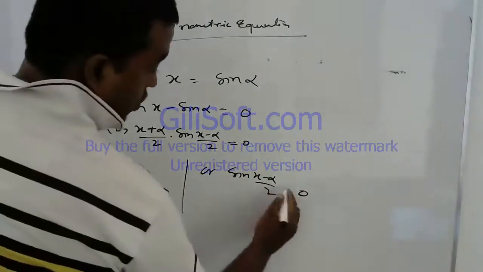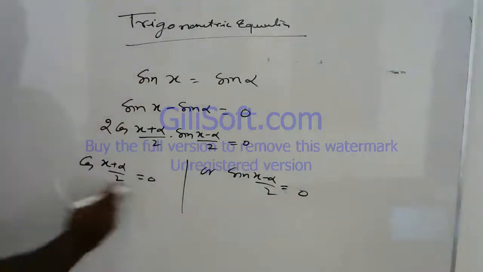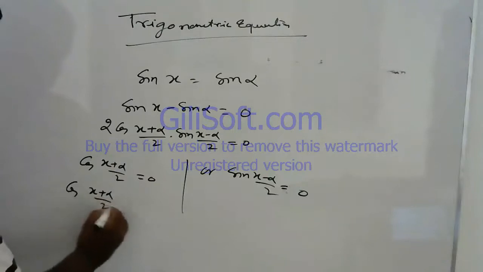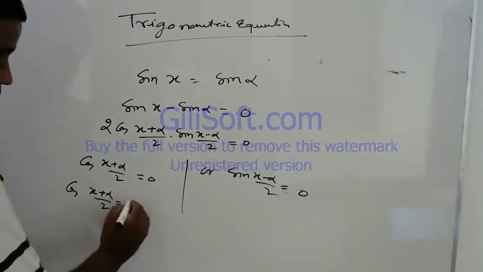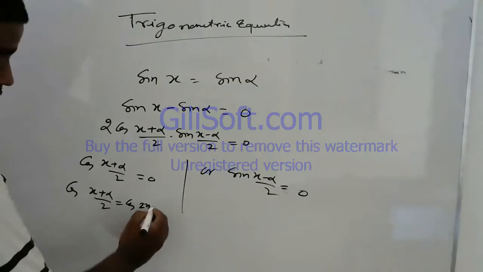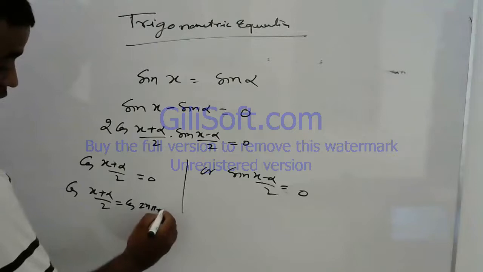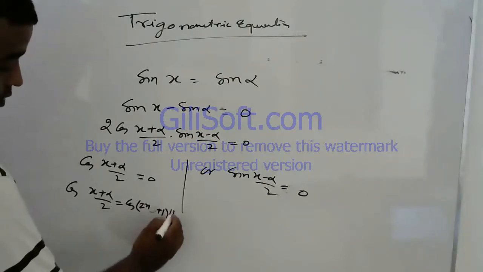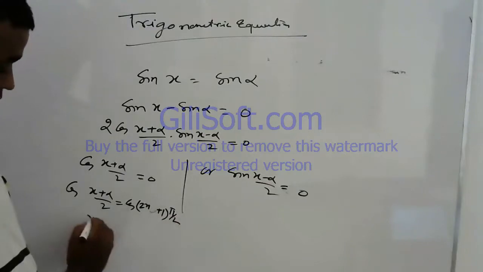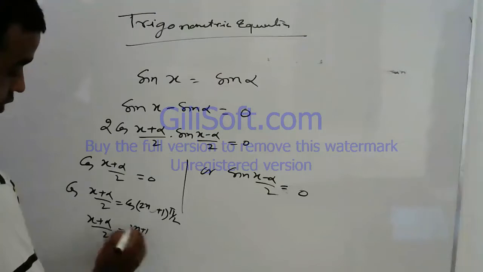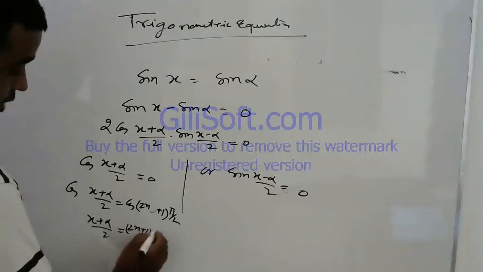You know that cos of (x plus alpha) by 2 is 0 when (x plus alpha) by 2 is equal to (2n plus 1) pi by 2.